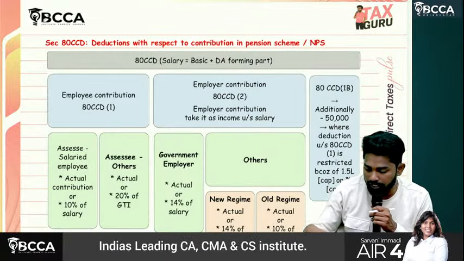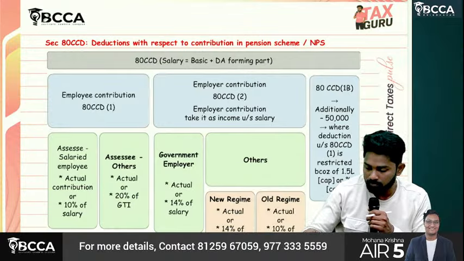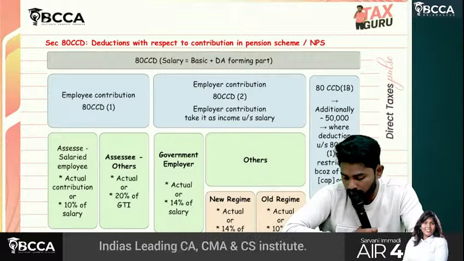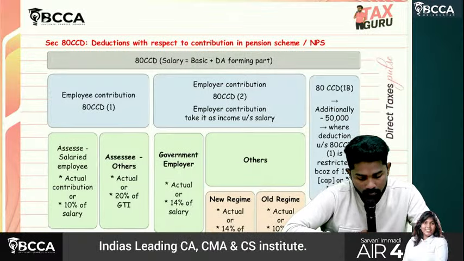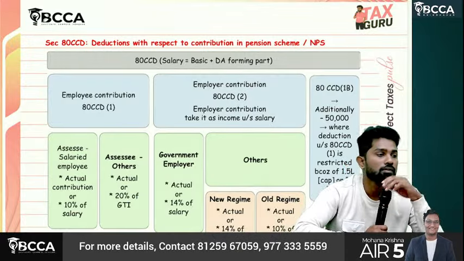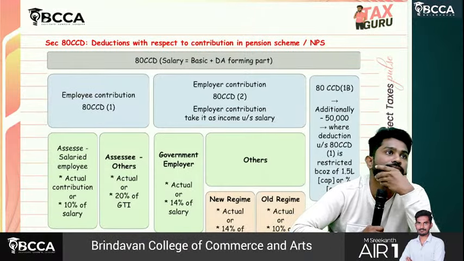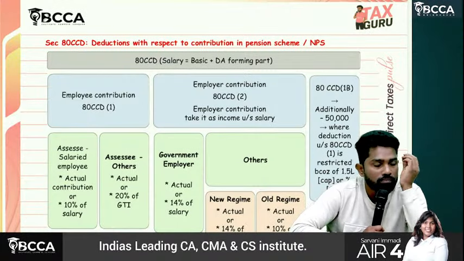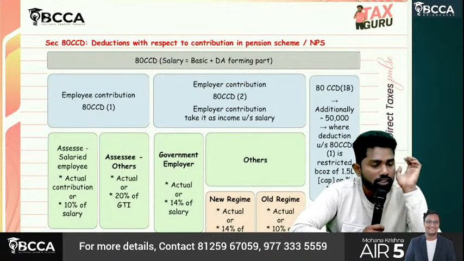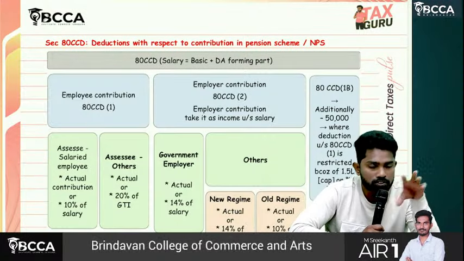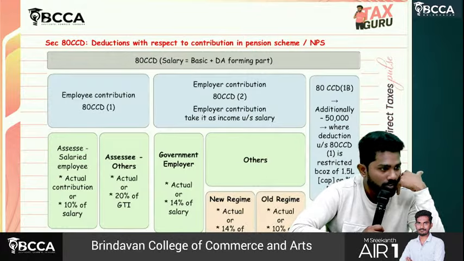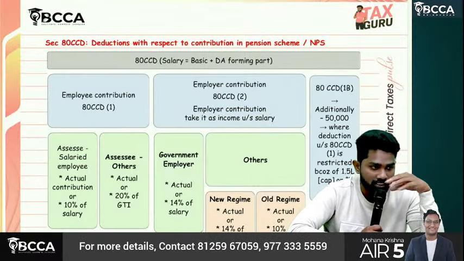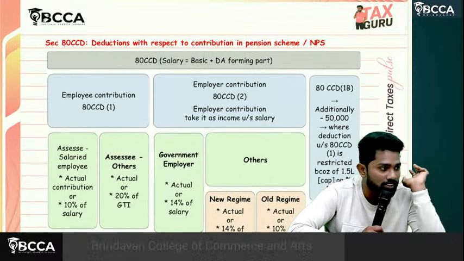Then sir, 80CCD. In tax, if we have some complicated provisions which take time to understand, 80CCD is one thing in this chapter and 80G is the second thing in this chapter.